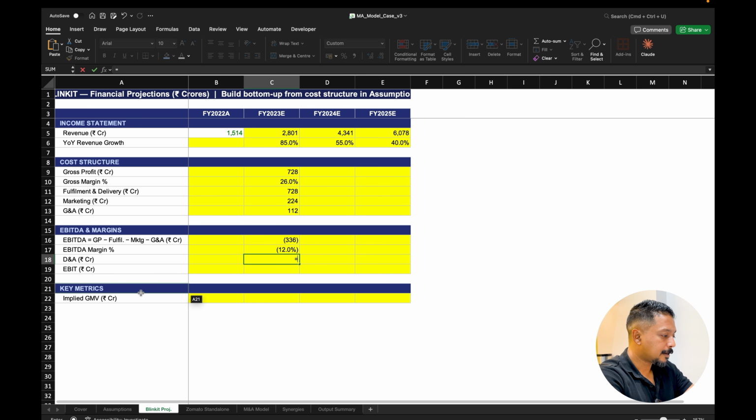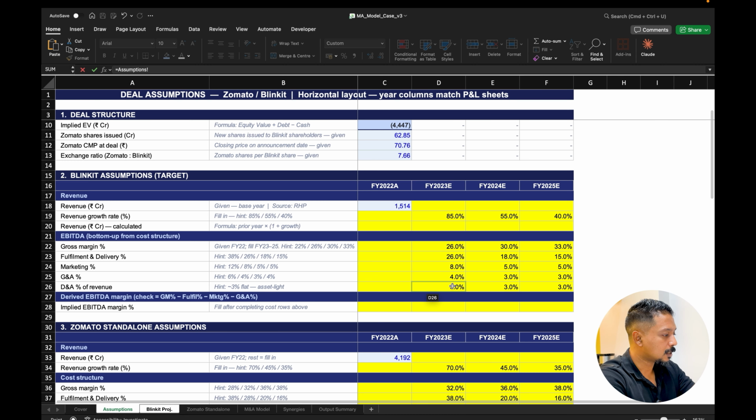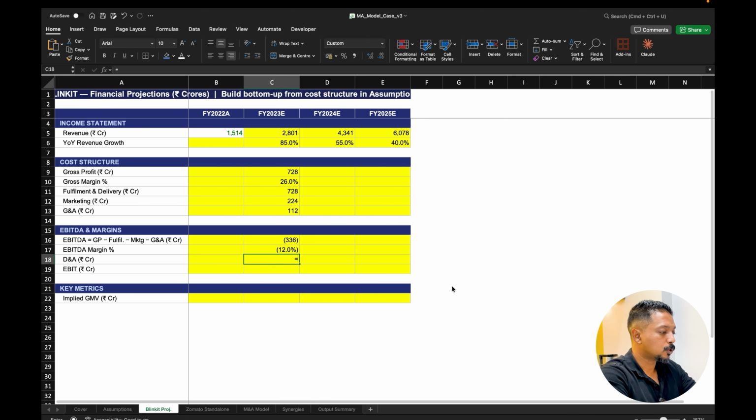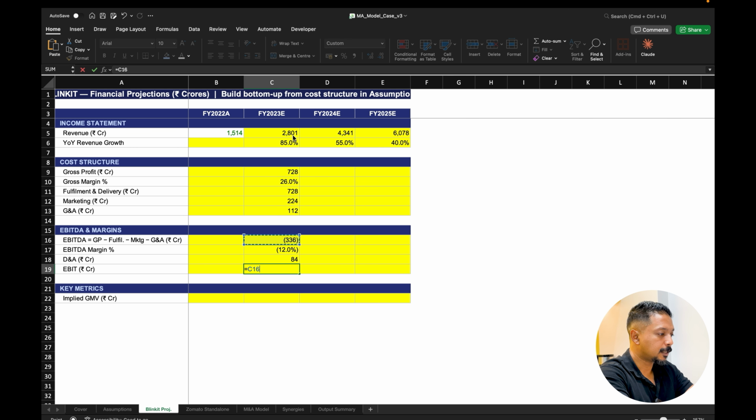Now we've taken a flat rate for depreciation and amortization, which is 3%. We're going to multiply this 3% with the revenue, and then take the EBITDA minus the D&A. That gives us the EBIT of 420, right?